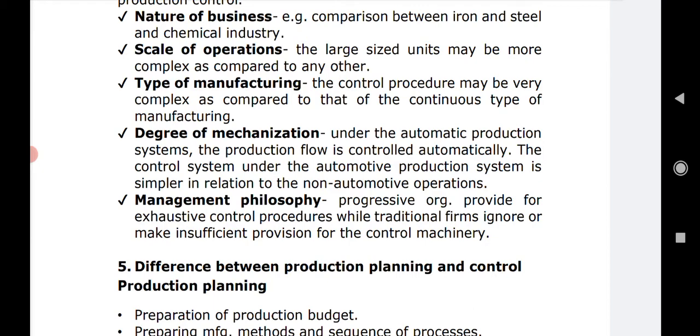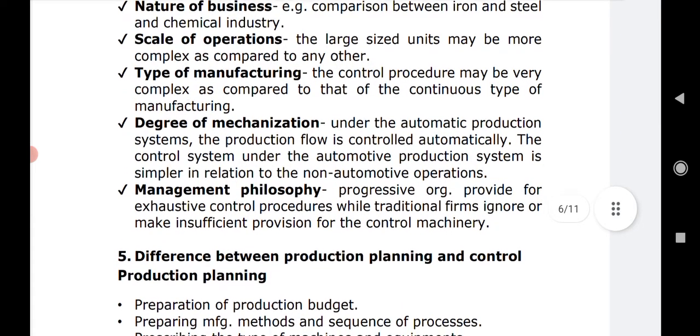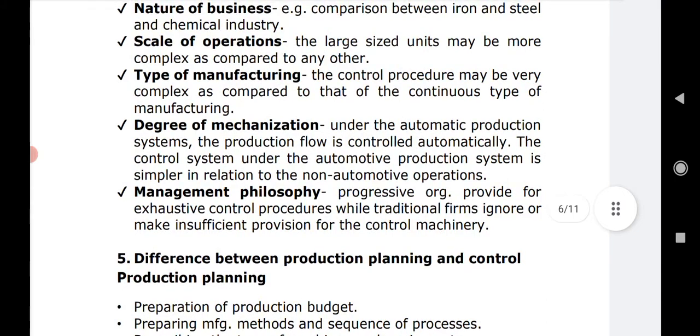Next comes scale of operation. That means the large size units may be more complex as compared to any other. In a large size unit, because activities are more, production is more, capital investment is more, the number of functions is quite big, right? Then at that time its activity or production control cannot be compared with a cottage industry or maybe a very small scale industry. So it is the scale of operation.